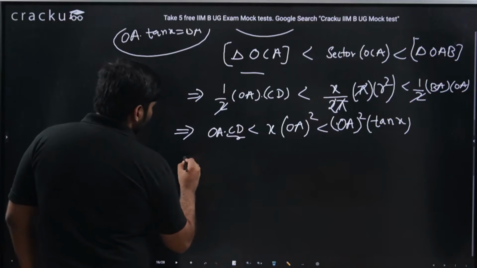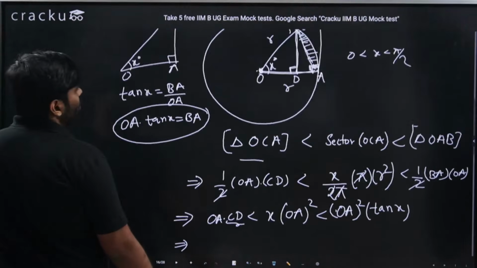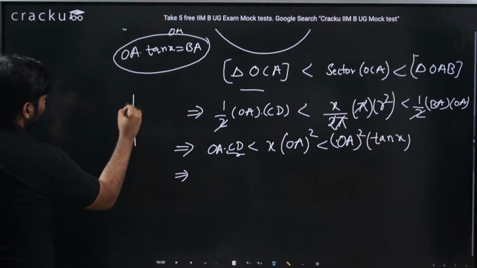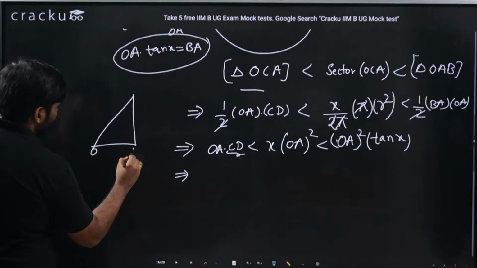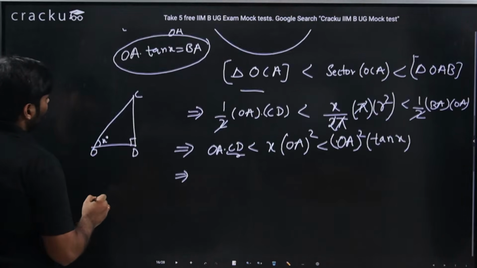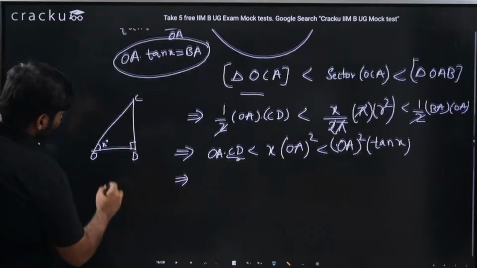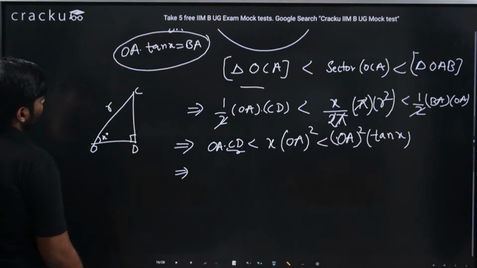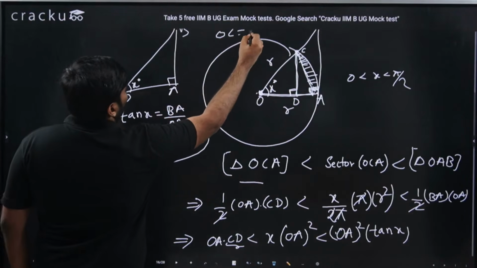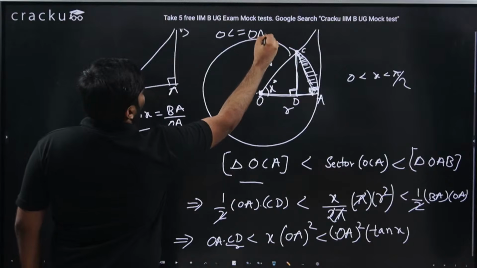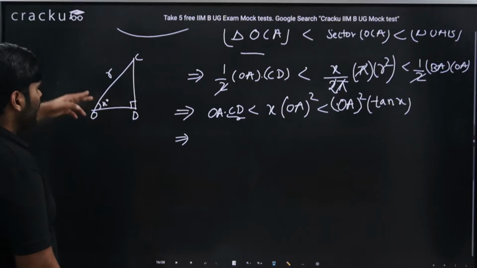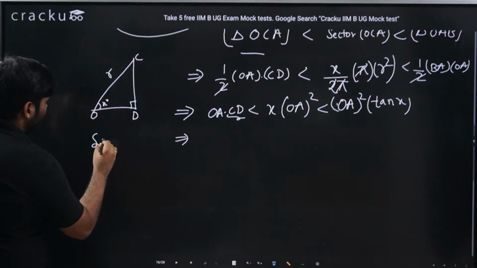OA into CD. So what is this CD again? Let's check what is CD. That is again a right angle triangle, with this as O, this as D, this as C, and x degree. OD is not the radius, but OC is the radius, because OC is equal to OA, which is equal to the radius of the circle. So here, sin x,